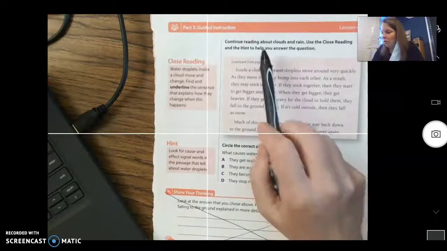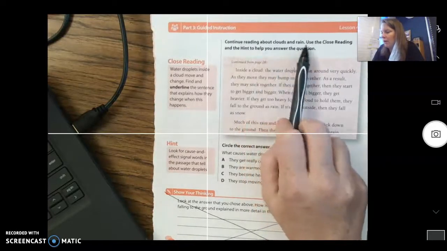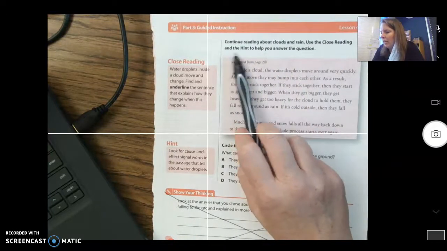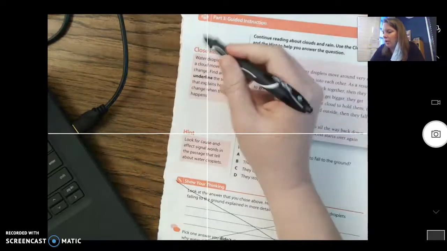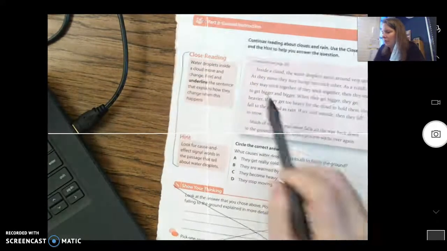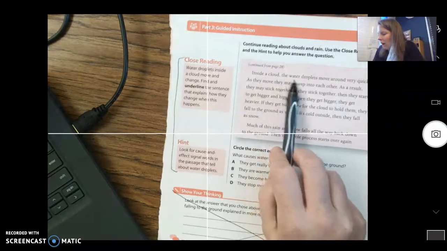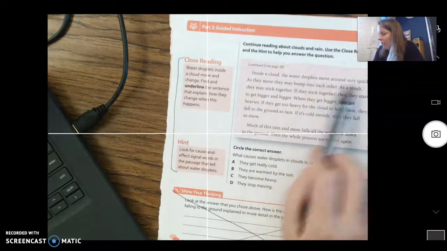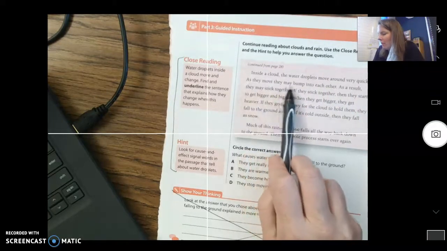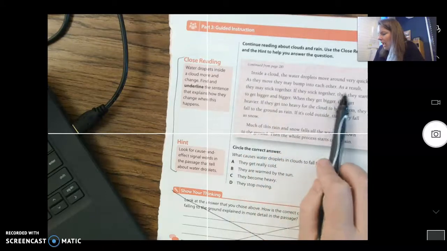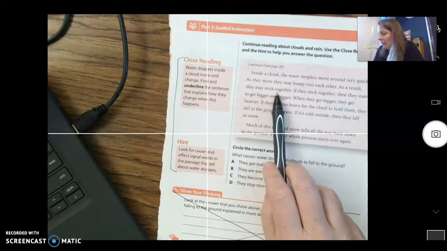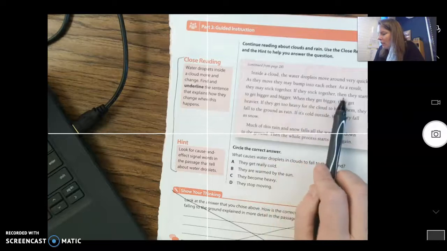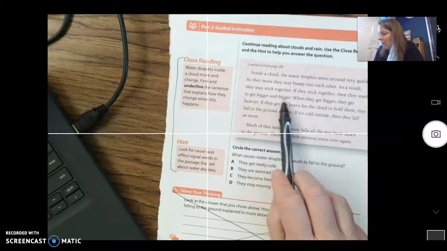Okay? So continue reading about clouds and rain. Use the closed reading and the hints to help you answer the question. So here are your hints. Inside a cloud, the water droplets move around very quickly. As they move, they may bump into each other. As a result, they may stick together. If they stick together, then they start to get bigger and bigger.